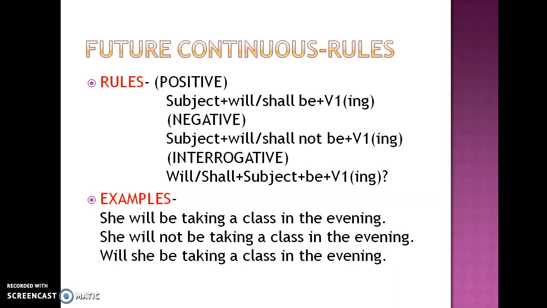Question mark. Okay. So in the examples, remember we are talking about continuous. So we have taken ing form of the verb. An action that will be going on in the future, that will continue. She will be taking a class. She will not be taking a class. These are the actions that will continue at a certain time. That means in the evening.